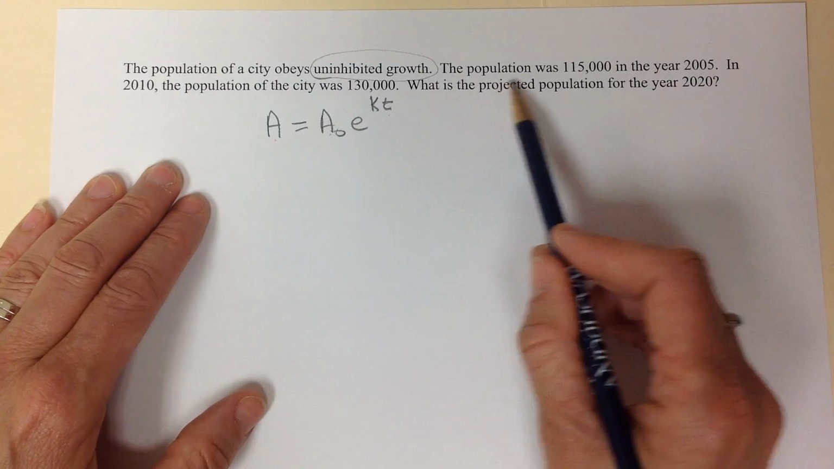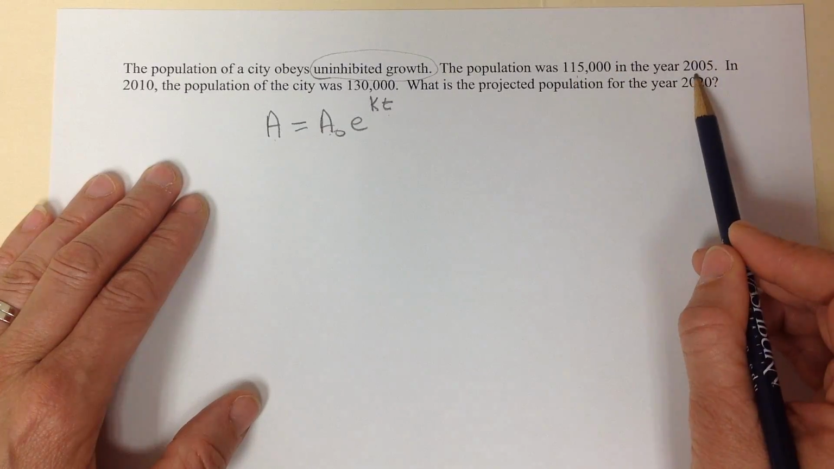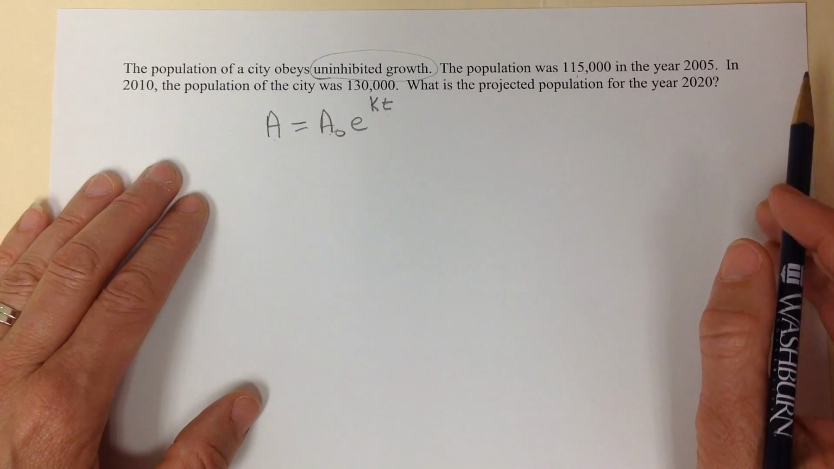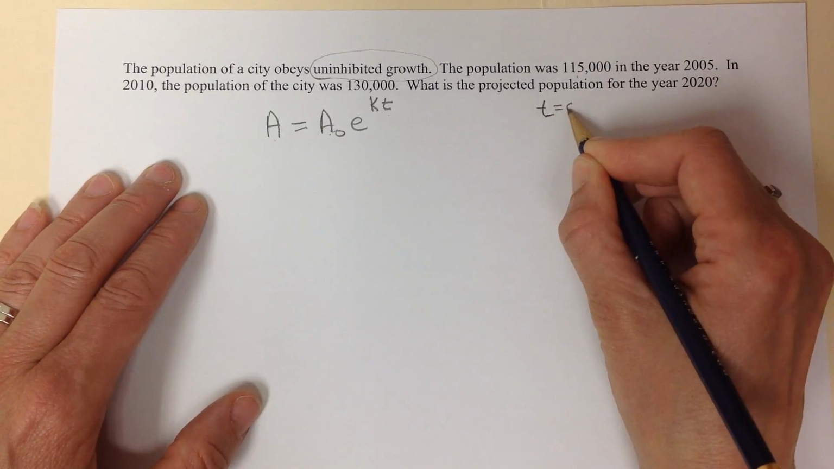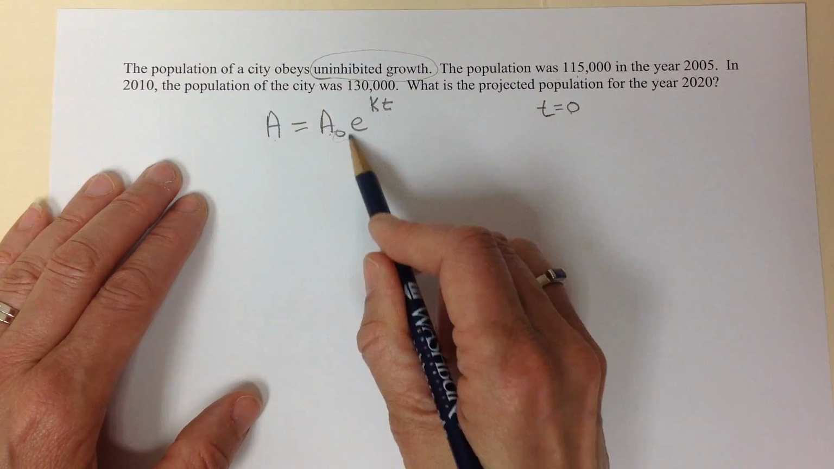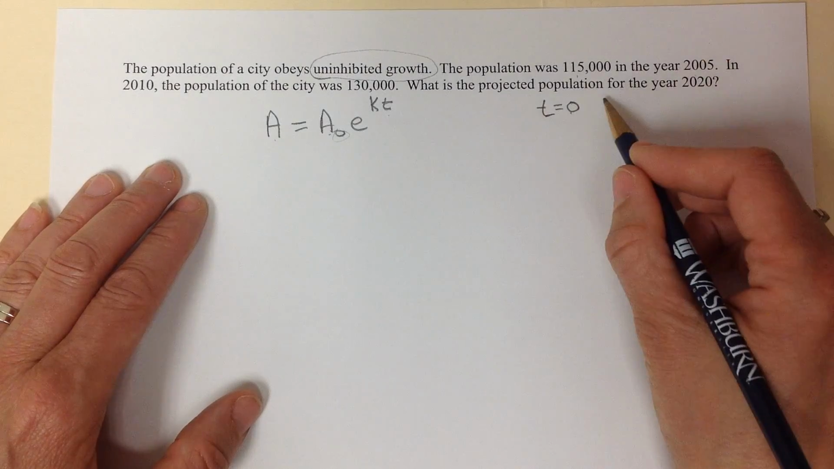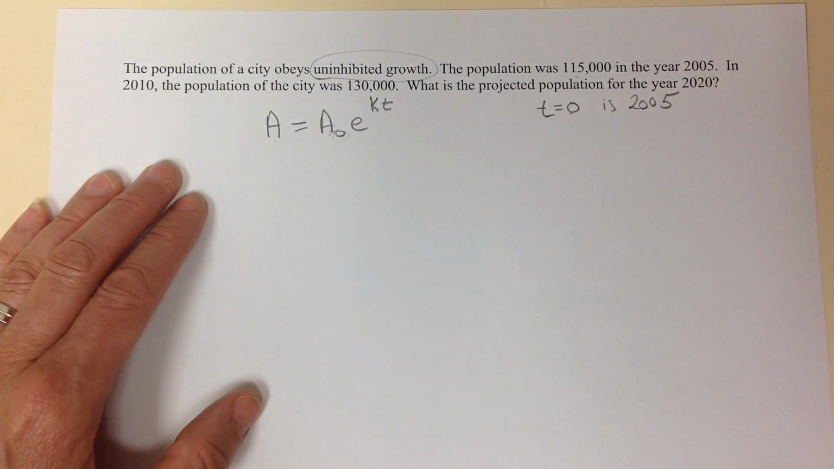Okay, now, we're told the population was 115,000 in the year 2005. Now there's different ways that you can set this up. I'm going to set this up to be t equal 0. That's what always indicates my initial amount. That's why we use a subscript of 0. So t equals 0 is the year 2005.